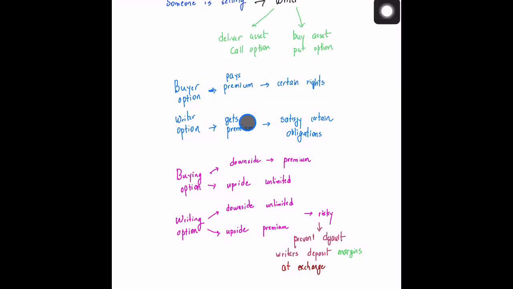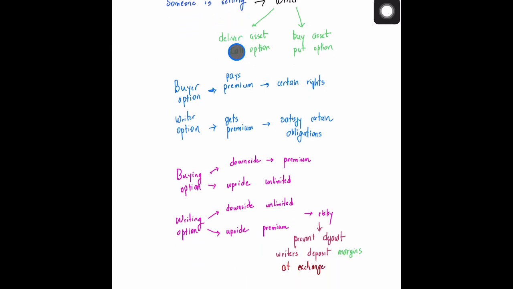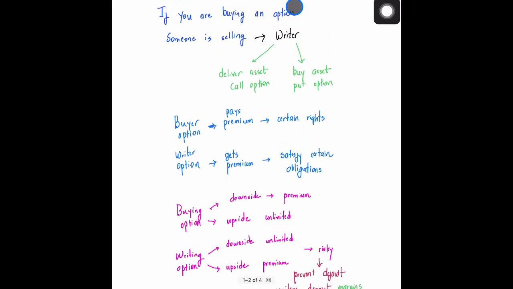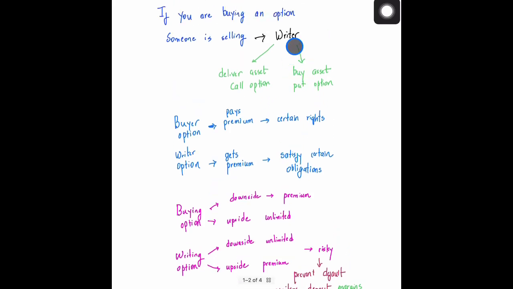Now, another thing to note is that if you are buying an option, then someone is also selling it at the same time. The person who is selling the option is called the writer. The writer will deliver an asset when there is a call option, because you are the one buying the option, or he will buy the asset when there is a put option, because you are the one trying to sell an asset.